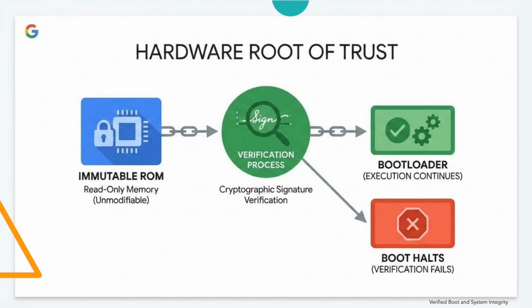Its primary responsibility is to verify the integrity of the next stage bootloader. This verification uses cryptographic signatures embedded within the bootloader image. If the bootloader signature matches the expected cryptographic key, execution continues. If verification fails, the system halts the boot process. This hardware root of trust establishes the first link in the Android boot trust chain.